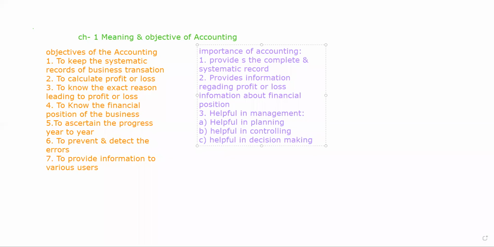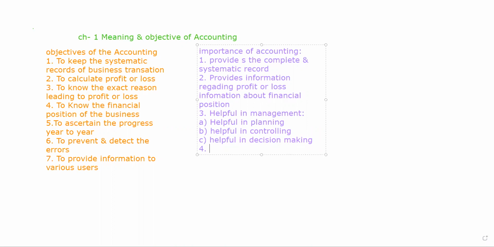In this way, it is one of the significances that it is helpful in management, because the data help us to plan, to control the standards or defined parameters, and also to make decisions.